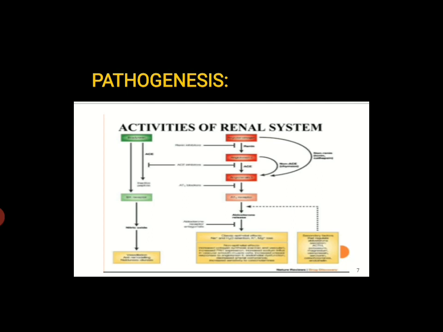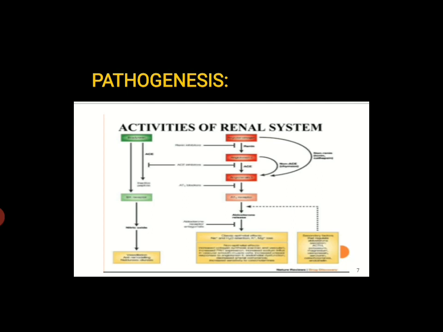Renin-angiotensin mechanism. We know the kidney secretes renin when there is a low concentration of sodium; the juxtaglomerular cells get activated in the kidney and thus secrete renin. This acts on angiotensinogen, and angiotensin converting enzyme in the lungs then converts it into angiotensin 2.